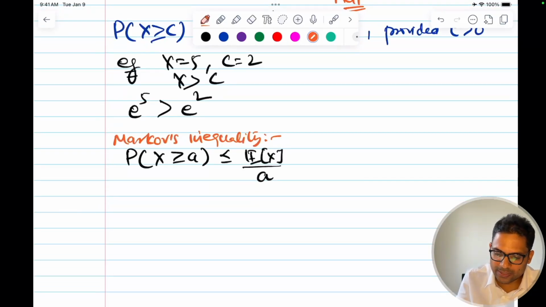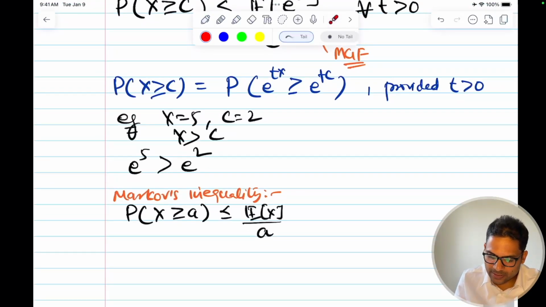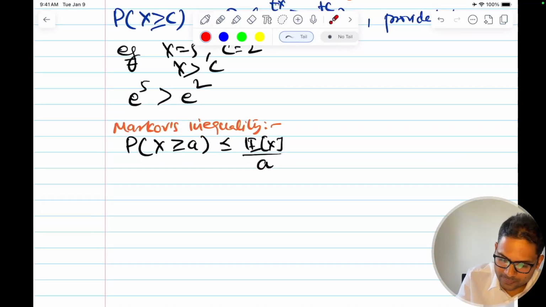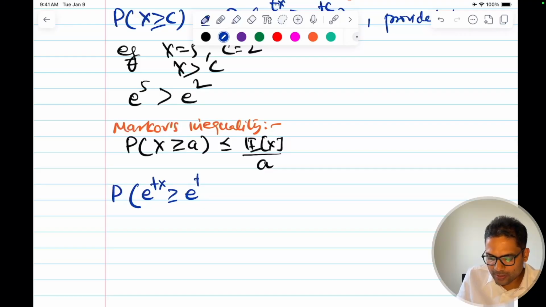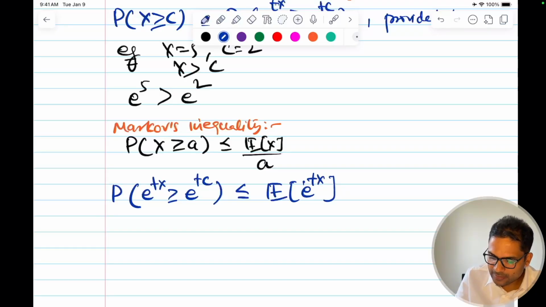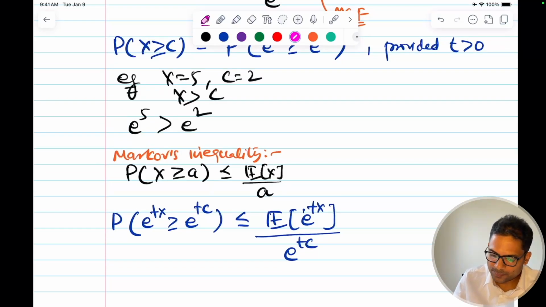Let's replace this x greater than or equal to c with this equivalent expression. This will be p of e to the power tx greater than or equal to e to the power tc is less than or equal to the expectation of e to the power tx divided by e to the power tc,